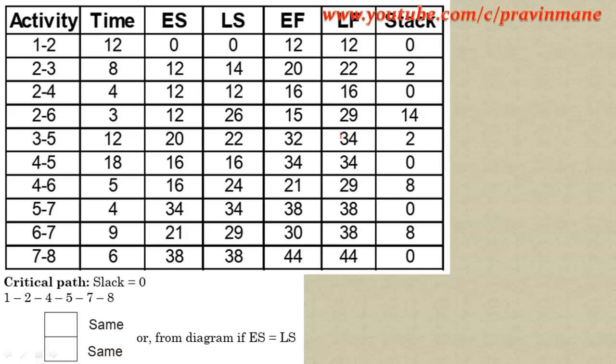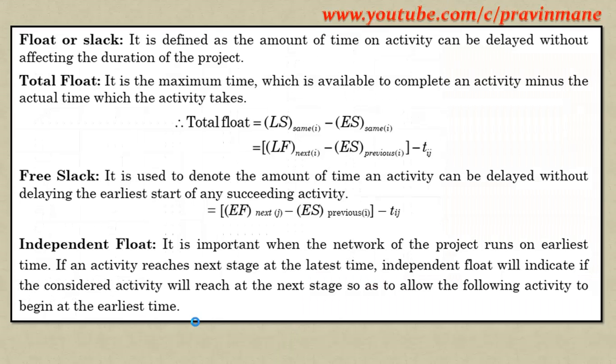So if slack is 0, then this activity is on the critical path, and if LS and ES are the same, then the activity will be critical. So these are the conditions. If these conditions are fulfilled, then the activity will be a critical activity.